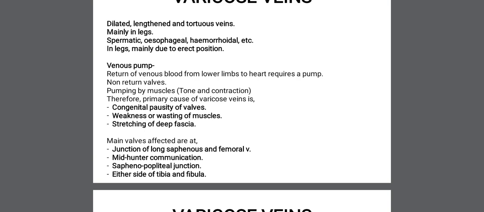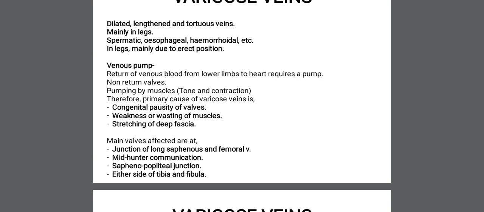These walls become weakened because of the whole weight of the column of blood, and that's why there will be stagnation of blood in the lower limb, and that will lead to dilatation and tortuosity of the veins.